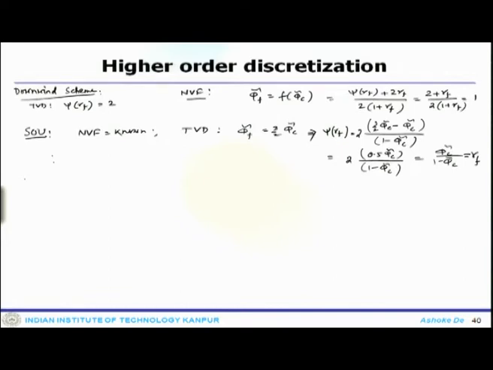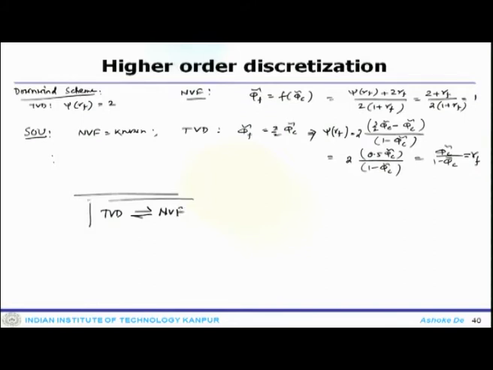So, if you know the mapping of TBD, you can find out the mapping of the NVF, or the other way around, if you find out the NVF, then you can find out the TBD. So, this is the functional relationship mapping between TBD and NVF.